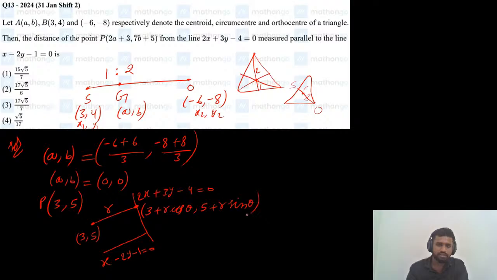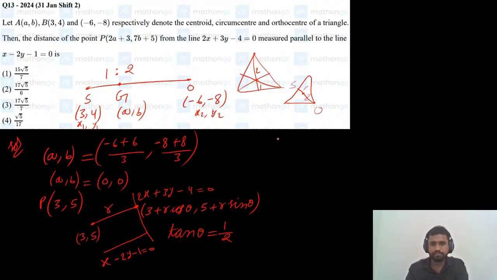This cos theta and sin theta we will get from the slope of this line. Both lines are parallel, so slopes are equal. The slope of the given line is minus a by b, which is nothing but 1 by 2.